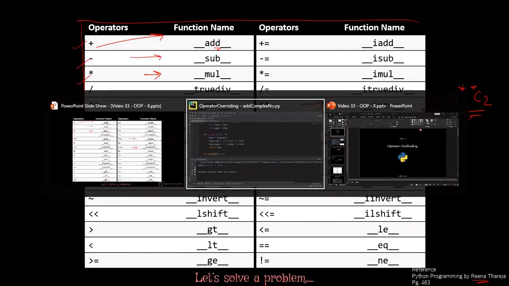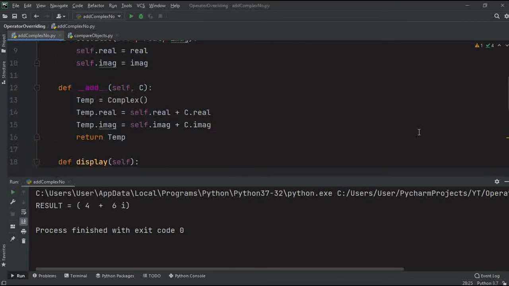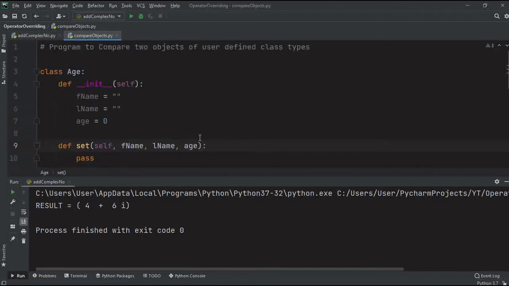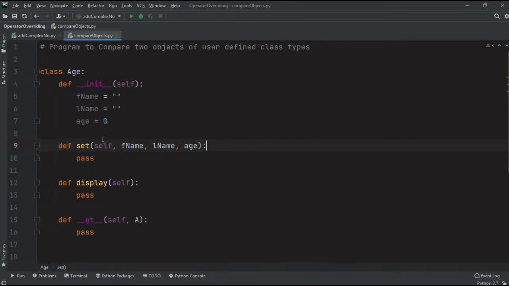Now let's solve a problem. The example I am taking over here is to compare objects. I'm going to compare two ages, by inserting the name and so on. We're going to take the first name, the last name, set some data, display some data, and use this particular method, that is __gt__.